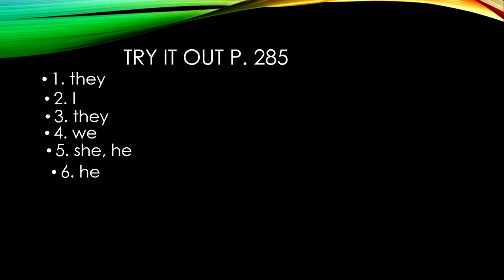All right, I want to just draw your attention very quickly to subject pronouns. If you're not sure, you can turn to the chart on page 279 that also lists subject pronouns.